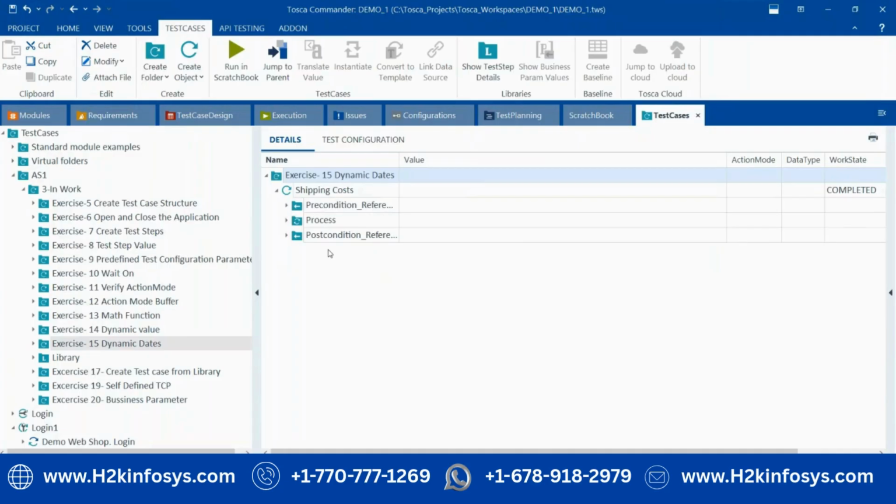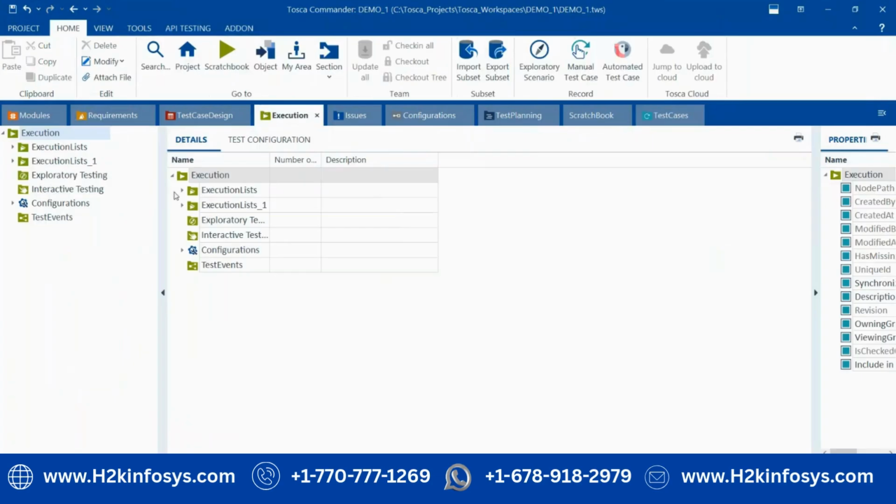Where do you mark pass, fail, and all those? That's not here. Just now we executed, and we check whether the application is stable or not. If it failed, then we will fix those failures. All the pass and fail steps are available here only.